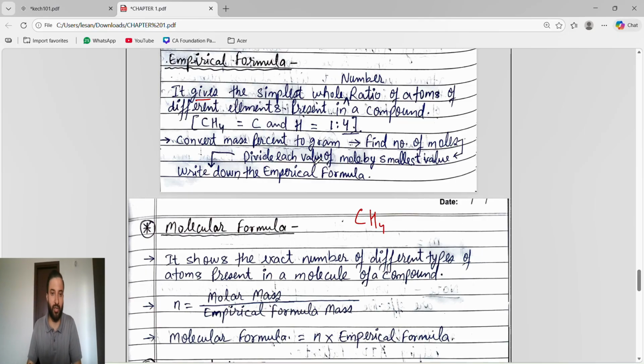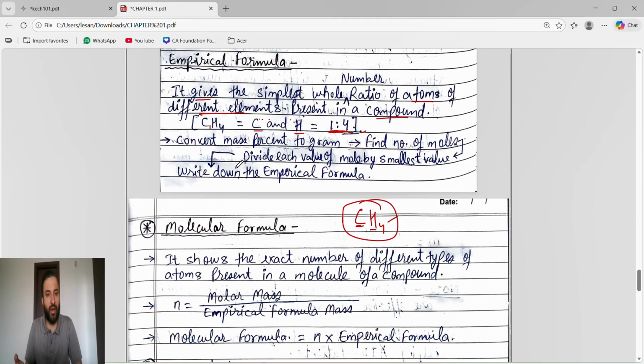So it gives the simplest whole number ratio of atoms of different elements present in a compound. Like CH4, this is a compound, and the different elements are carbon and hydrogen. They are present in a whole number ratio of atoms, 1:4. So it gives the simplest whole number ratio of atoms of different elements present in a compound.